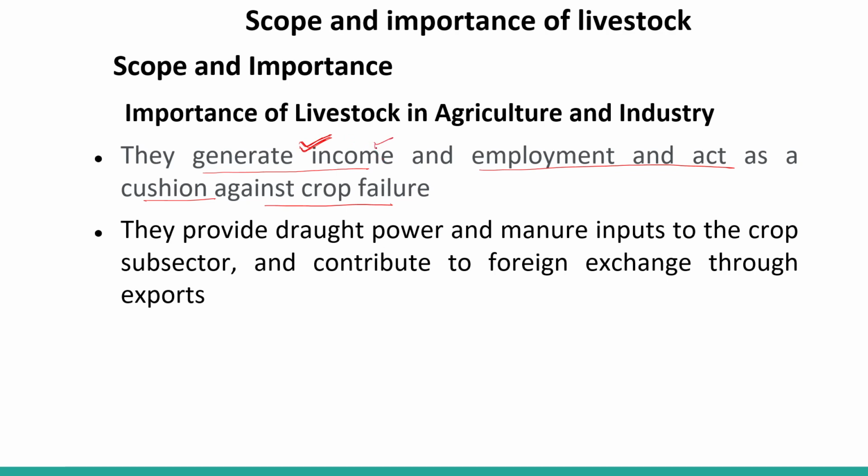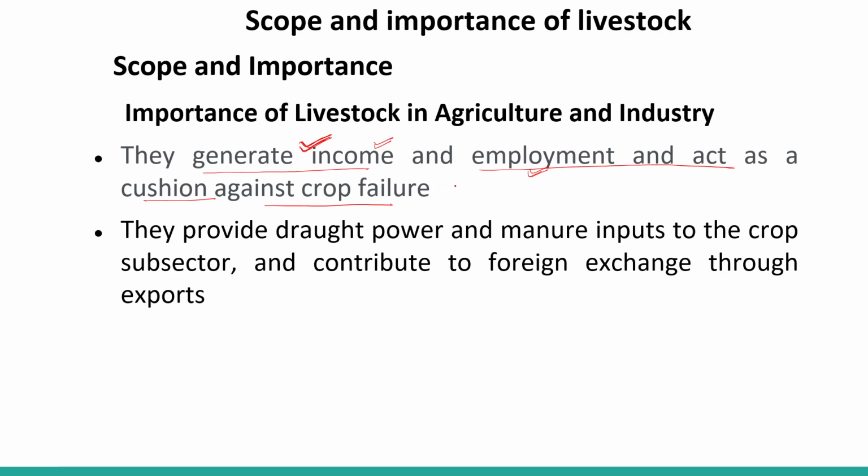That is their source of income and also employment. But sometimes these crops are affected by disease, or sometimes there is a drought or even a flood. At that time there is total loss of crop for the farmers. That is called crop failure, right?